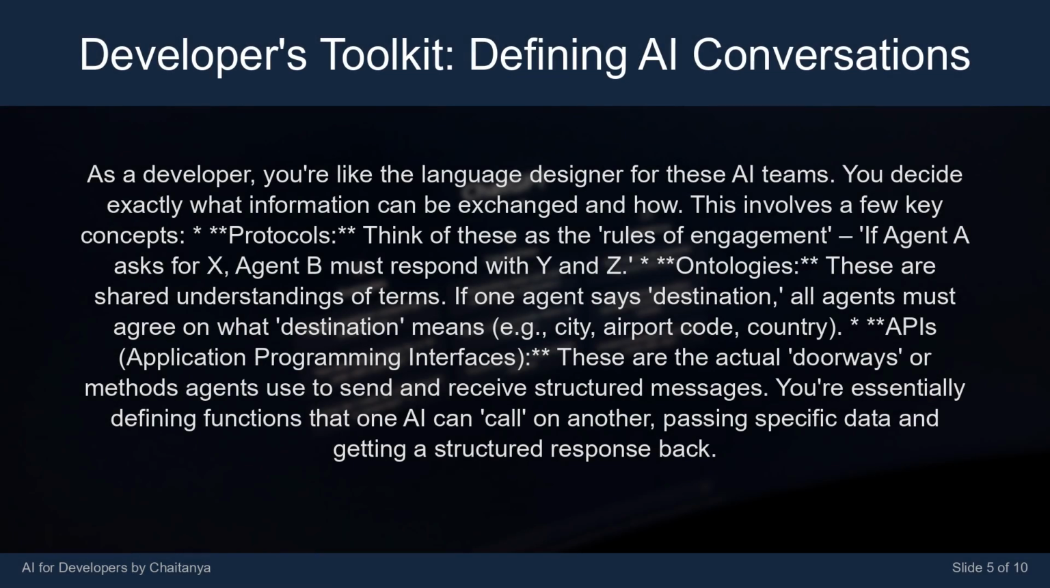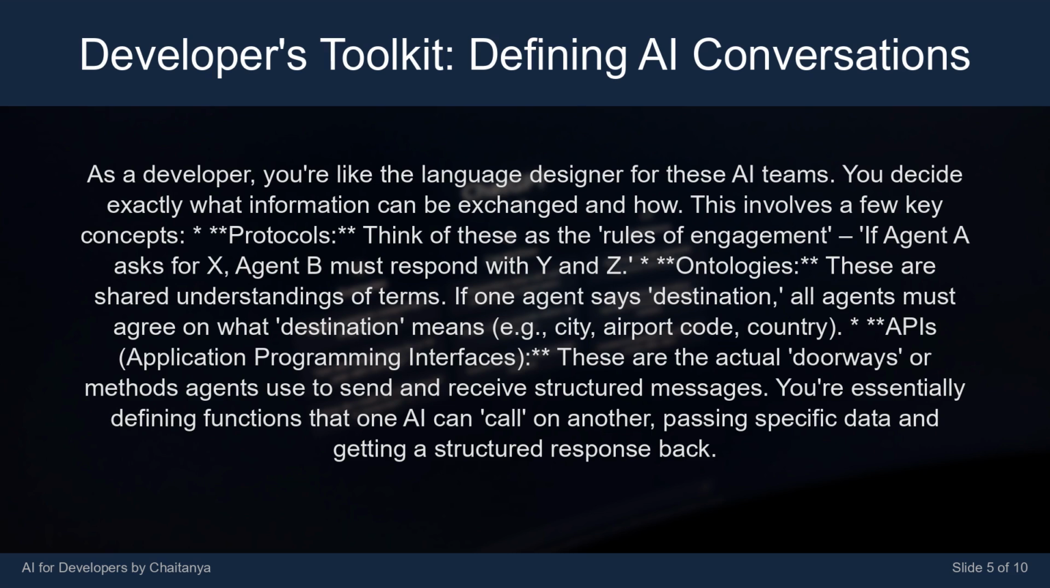As a developer, you're like the language designer for these AI teams. You decide exactly what information can be exchanged and how. This involves a few key concepts. Protocols: think of these as the rules of engagement. If Agent A asks for X, Agent B must respond with Y and Z. Ontologies: these are shared understandings of terms. If one agent says destination, all agents must agree on what destination means, e.g., city, airport code, country.